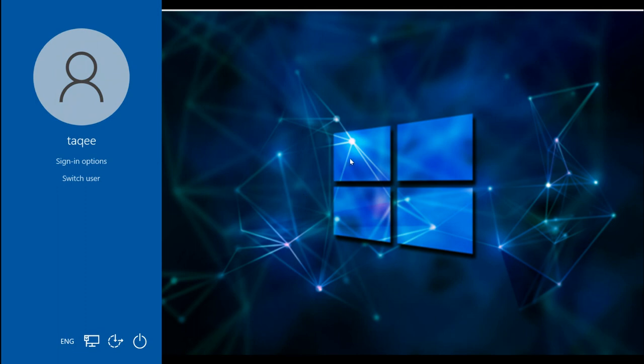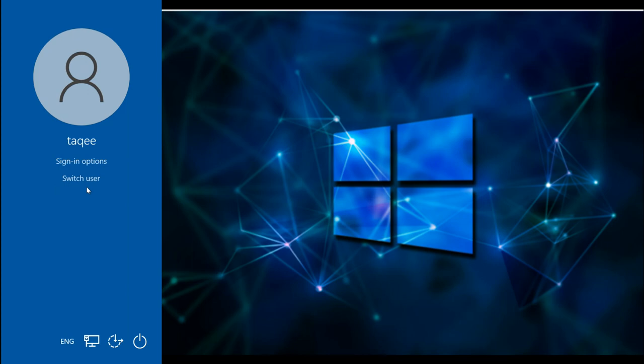If I say first one is this, and the second one is this, I am giving wrong, and then the circle I also give wrong. It says the picture password is incorrect. So if you give the wrong gesture and wrong order, then it will not allow you to log in.